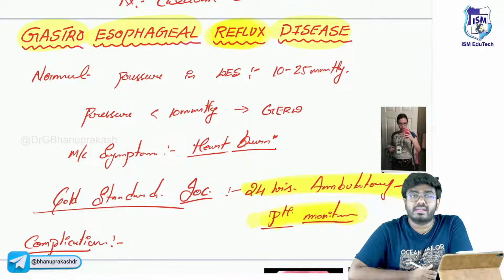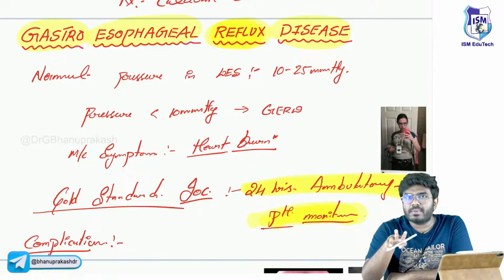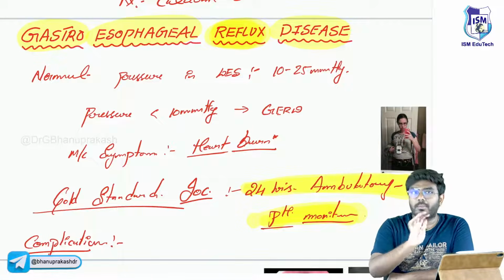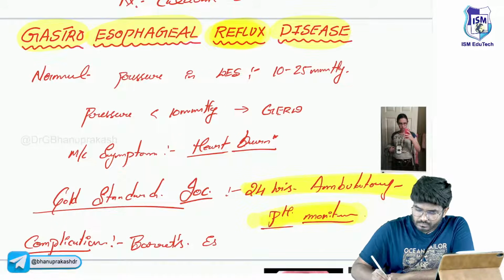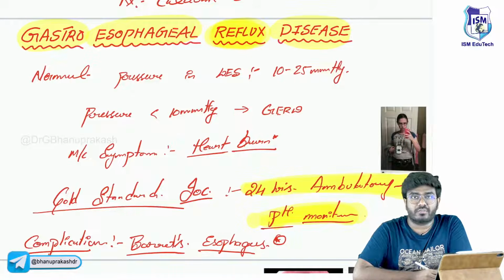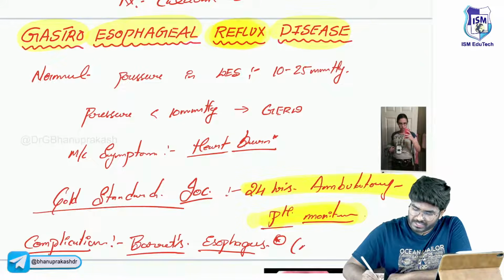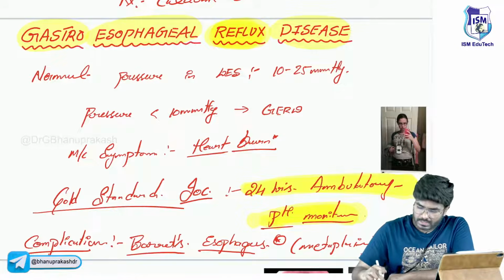In the lower esophagus, normally squamous epithelium is there. The squamous epithelium is going to be converted into columnar epithelium. So there will be metaplasia. We'll discuss about that. So there is going to be Barrett's esophagus. Barrett's esophagus is a complication of gastroesophageal reflux disease. Yes, Barrett's esophagus is an example of metaplasia. We'll discuss this in a minute.